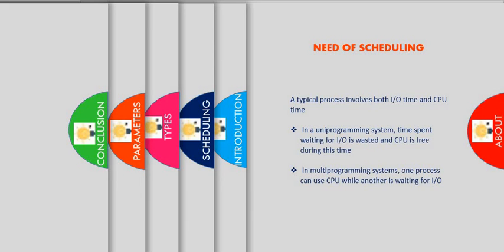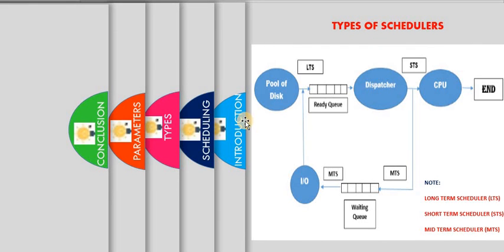Next, let us see about the types of the schedulers. There are three types of schedulers. First is the long-term scheduler, second is the short-term scheduler, and third is the mid-term scheduler. First let us see about the long-term scheduler. The role of the long-term scheduler is to select jobs from the pool of disk and load these jobs into a ready queue.